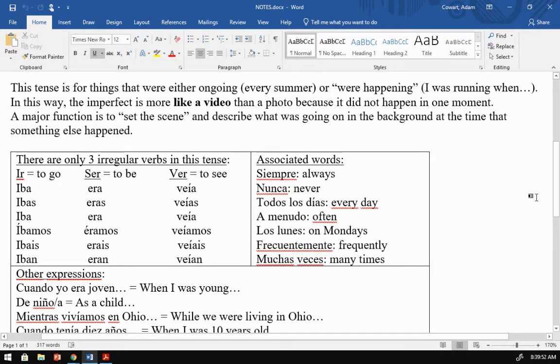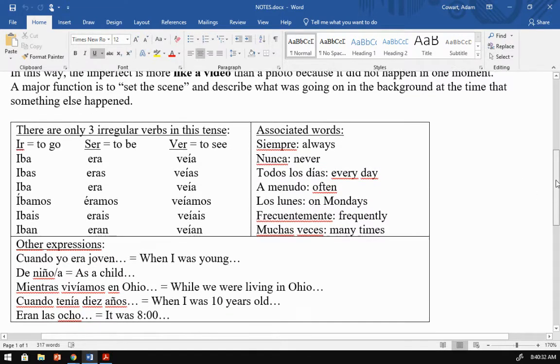This tense is for things that were either ongoing, such as every summer we used to go to the beach, or things that were happening, such as I was running, etc. In this way, the imperfect is much more like a video than a photo because it did not happen in one moment. A major function of this tense is to, quote, set the scene and describe what was going on in the background at the time that something else happened. For example, we were reading when the door opened, or they were exercising when it began to storm.